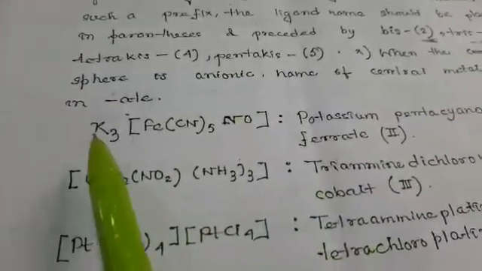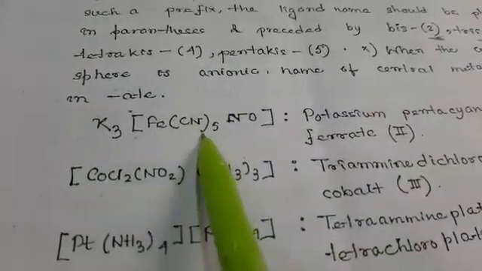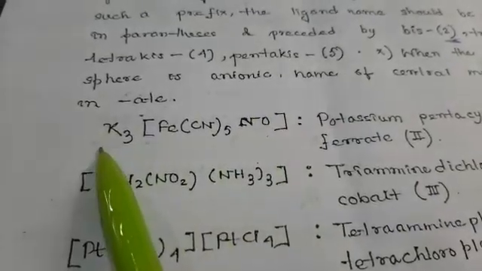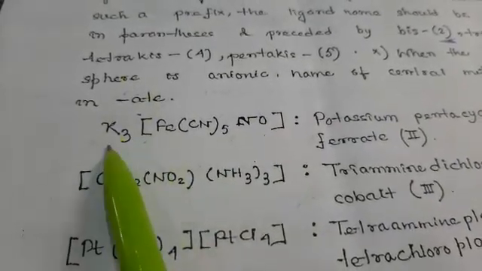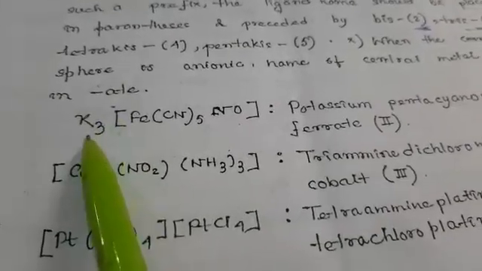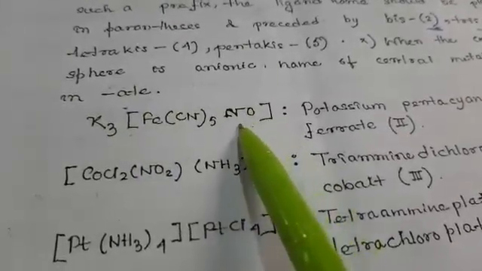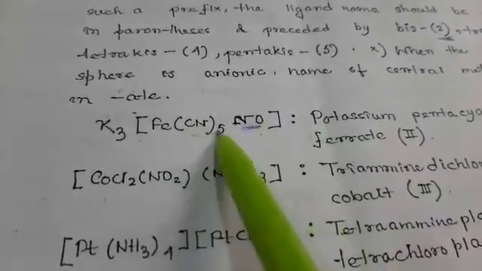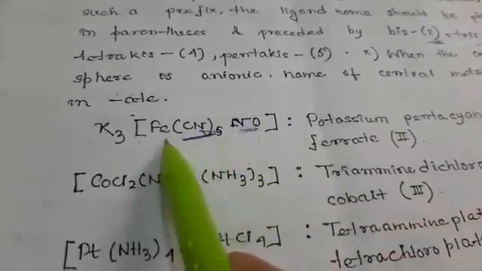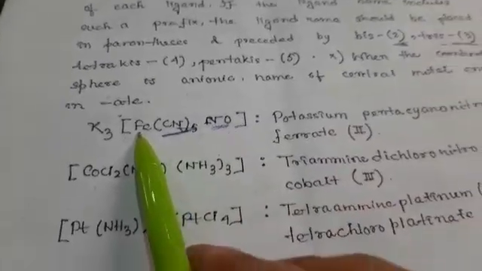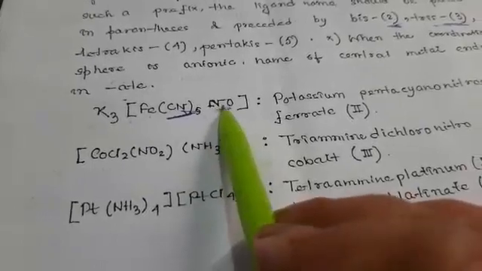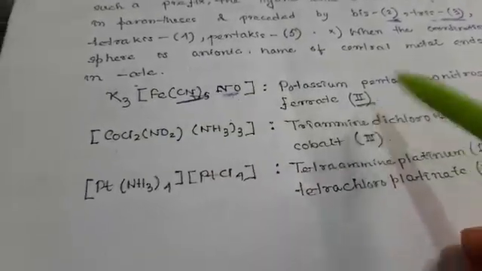For example, K3[Fe(CN)5NO]. In this case, first it starts with potassium, which is outside the bracket. Potassium is the neutral atom there. Next is pentacyano, which is directly attached to the central atom. Pentacyano, nitrosyl, and ferrate, and then their oxidation state.